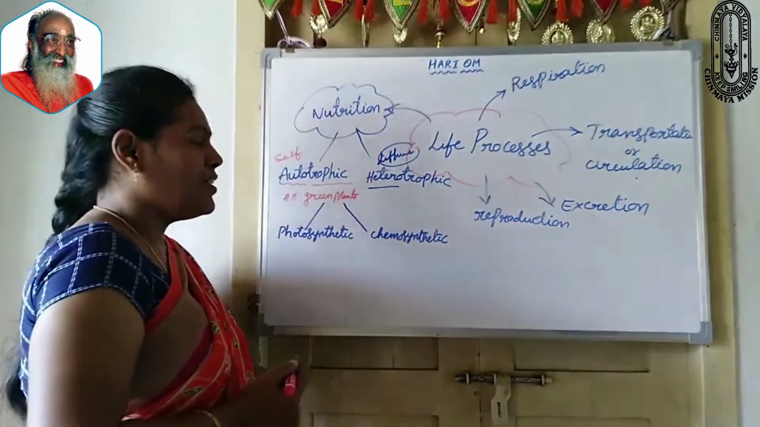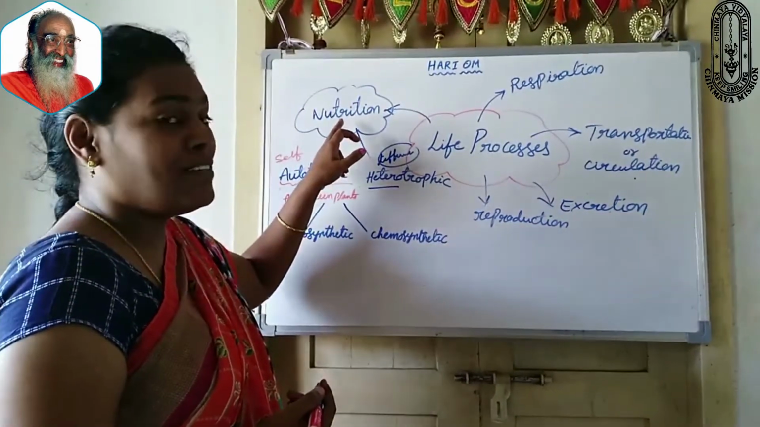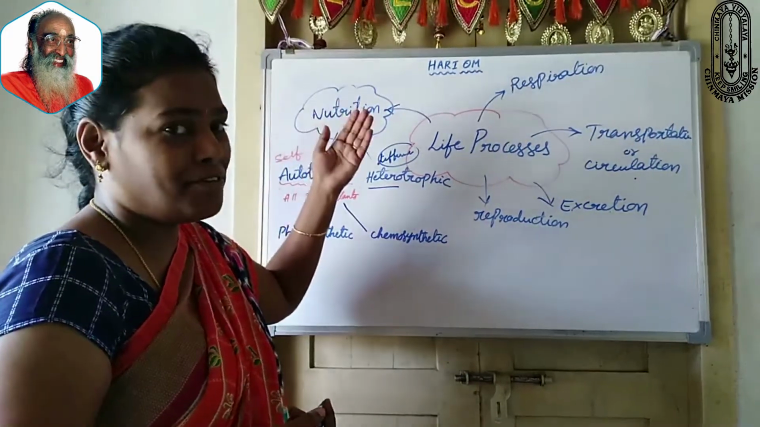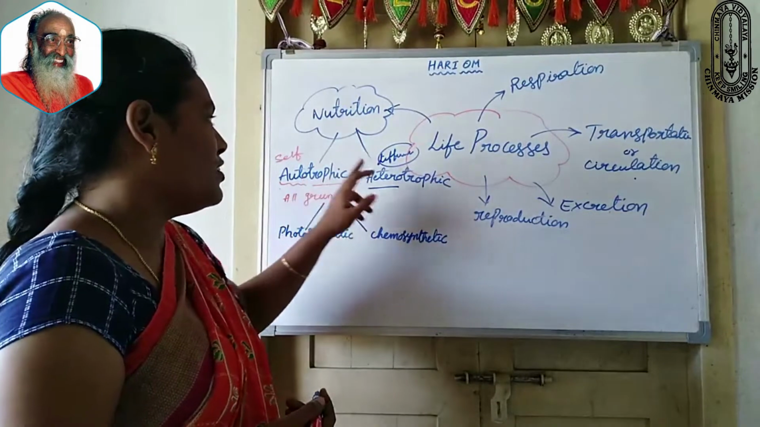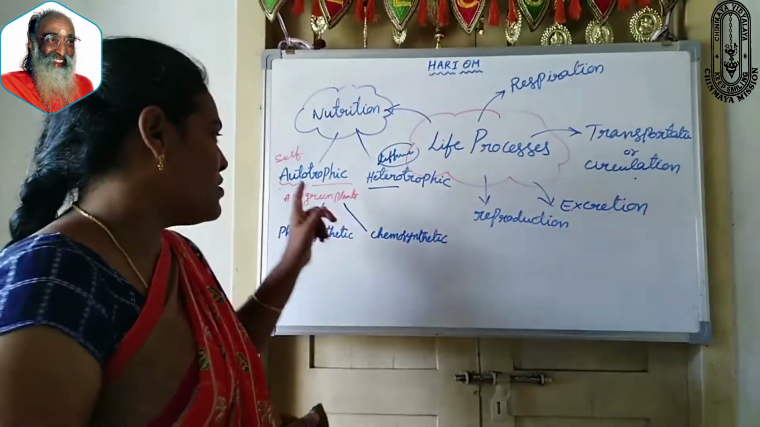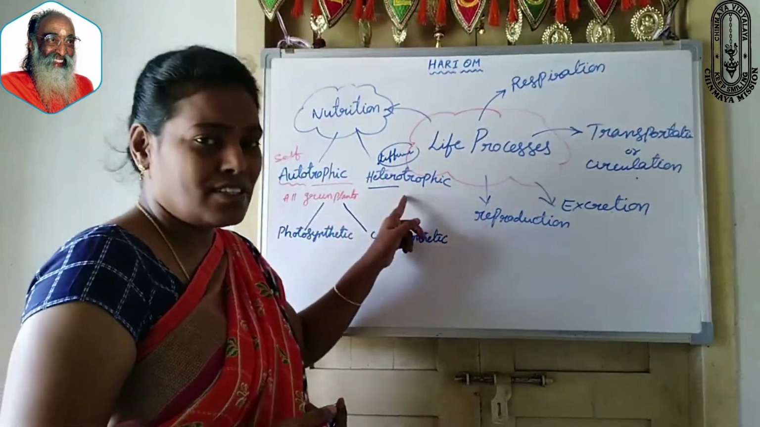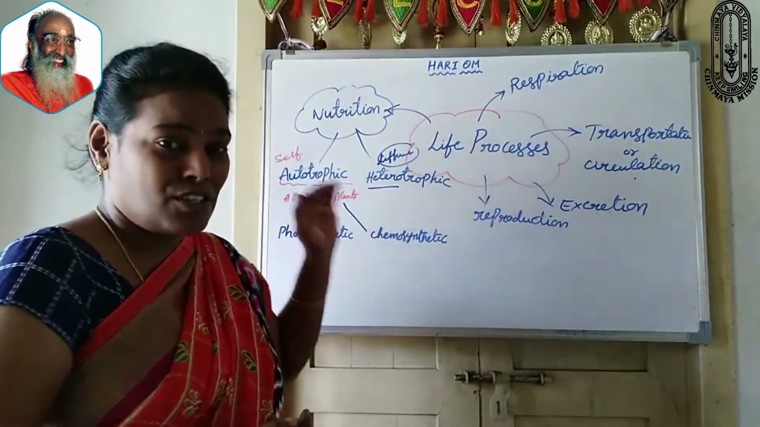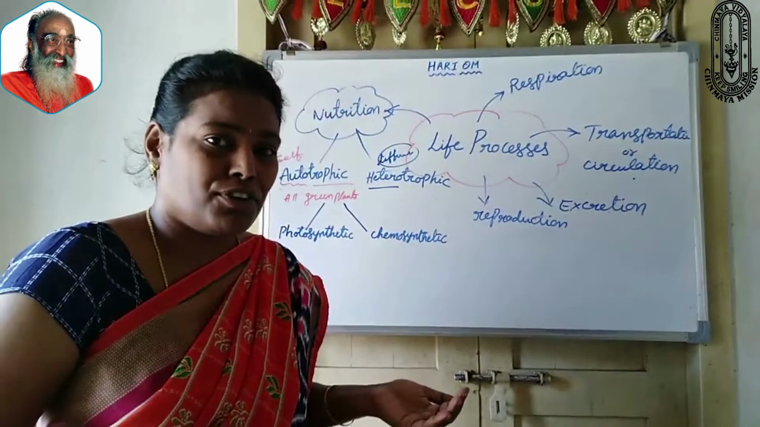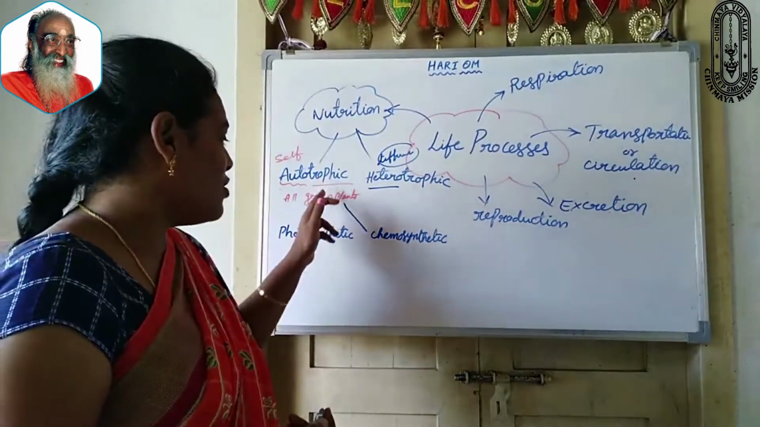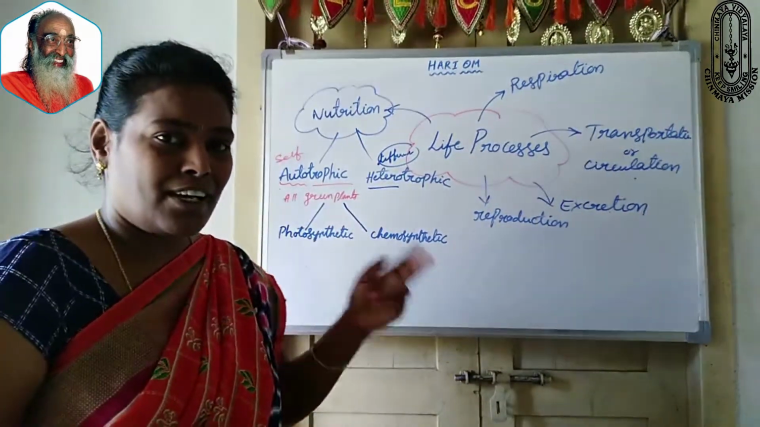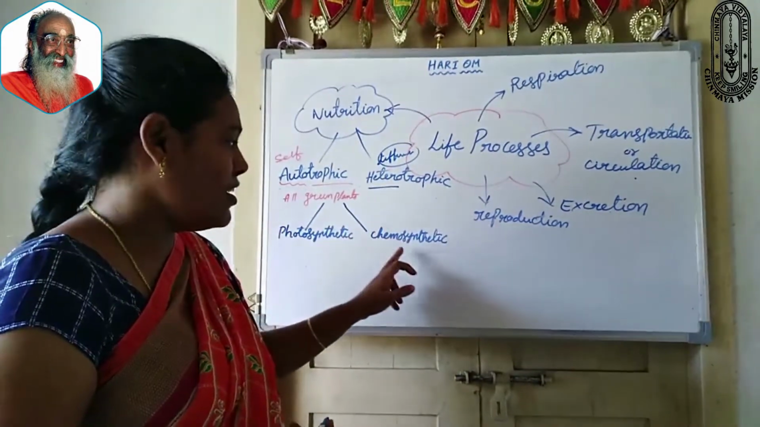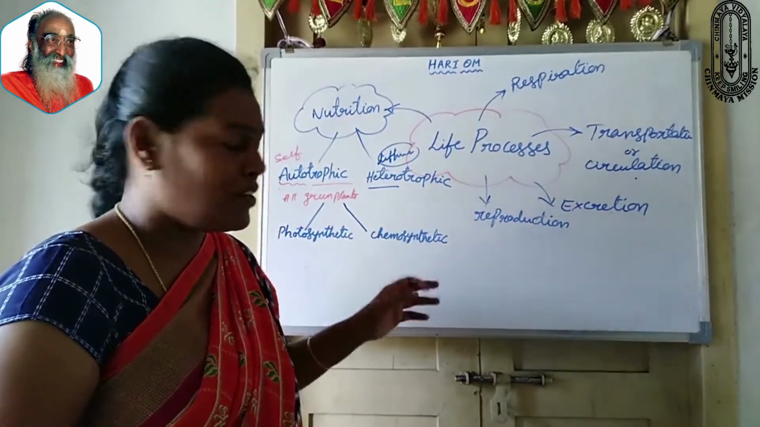First of all, again I want to repeat. Nutrition is based on how the organisms get their food. Based on that, nutrition is classified into two types: first, autotrophic nutrition, second, heterotrophic nutrition. Again, based on which component is used to prepare their own food, autotrophic nutrition is classified into two types: photosynthetic autotrophic nutrition and chemosynthetic autotrophic nutrition.